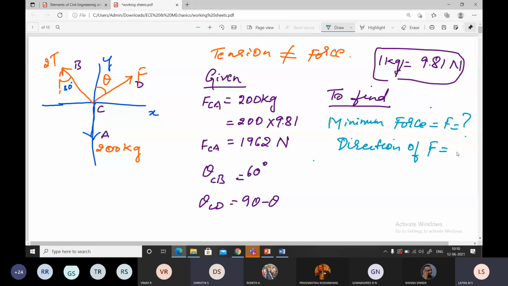Theta CD, ma'am. Very good. Theta CD is representing the direction of force F.